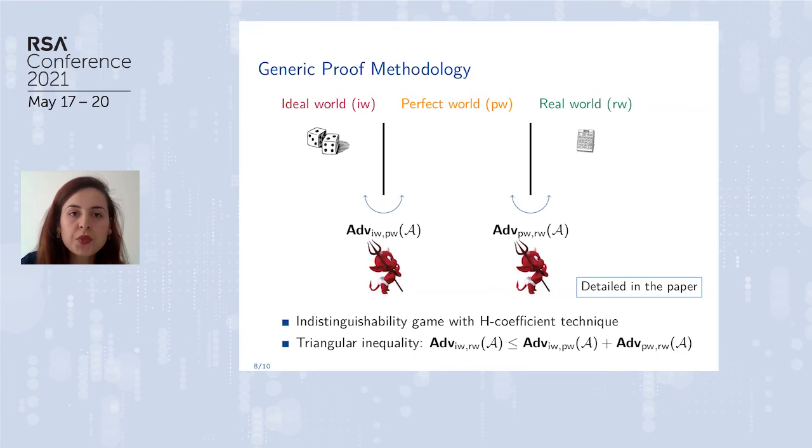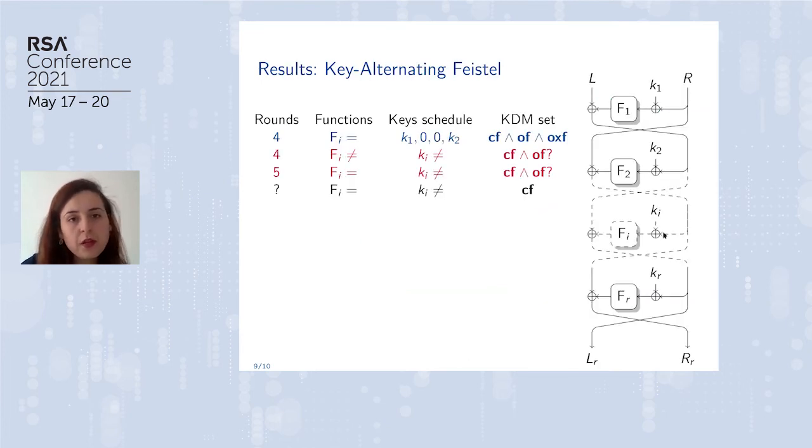So now I will just present our result. Here in blue, we have what we proved. We proved that the 4-round Feistel, where all the internal functions are equal, so the efficient version of the 4-round CAF, and where all the keys are different, and actually we don't care about the values in the middle, has KDM security under a set that is claw-free, offset-free, and offset XOR-free.